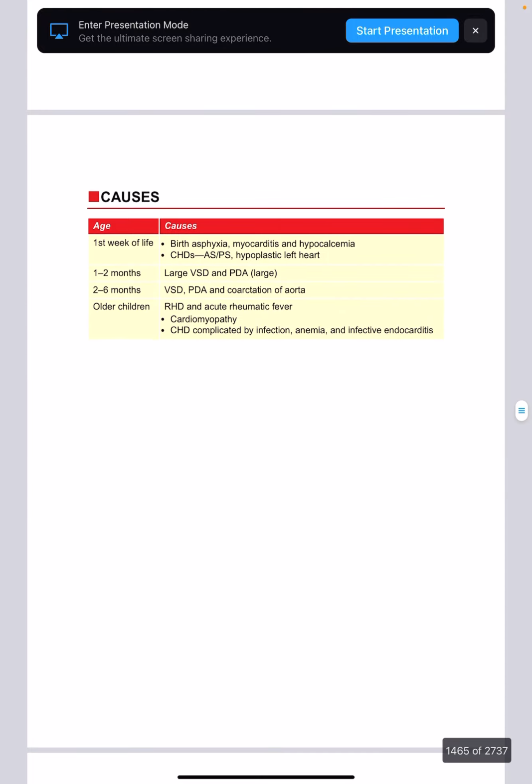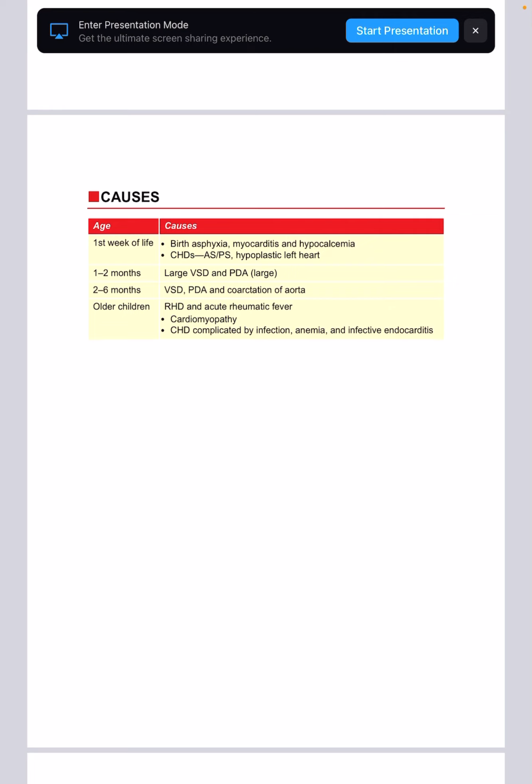Causes. What are the causes? In the first week of life, if there is heart failure, then it could be birth asphyxia, myocarditis, hypocalcemia, CHDs such as AS or PS, aortic stenosis or pulmonary stenosis, or hypoplastic left heart. So in the first week of life, what all things could be there?